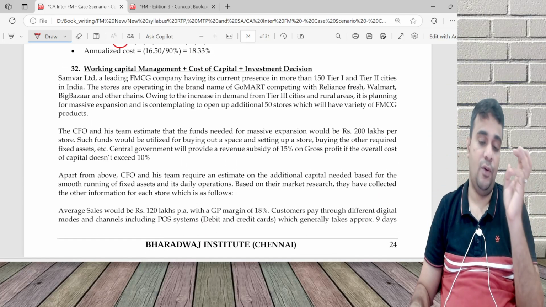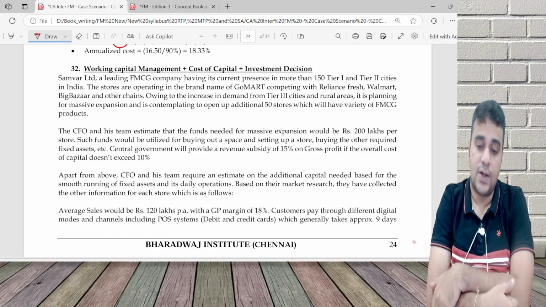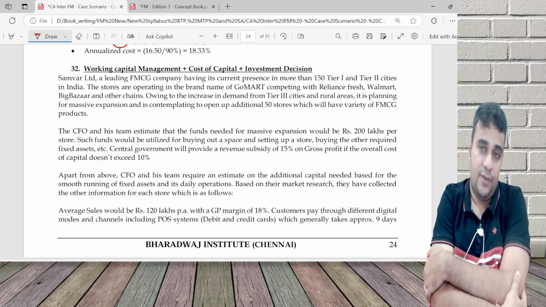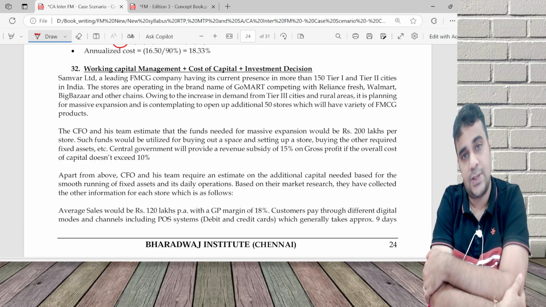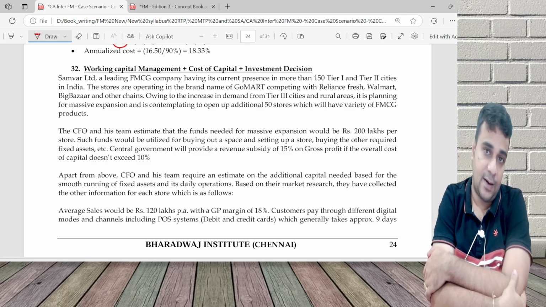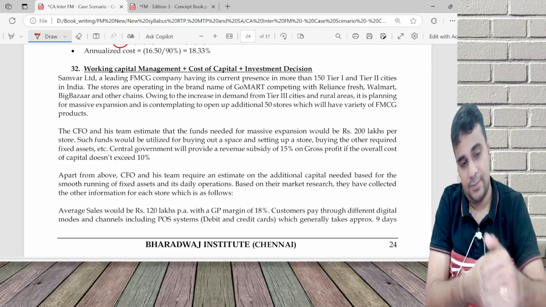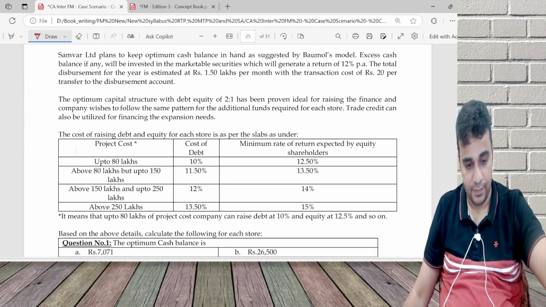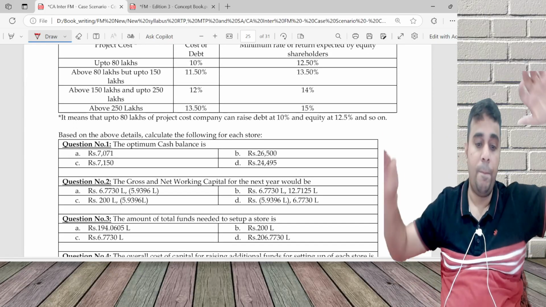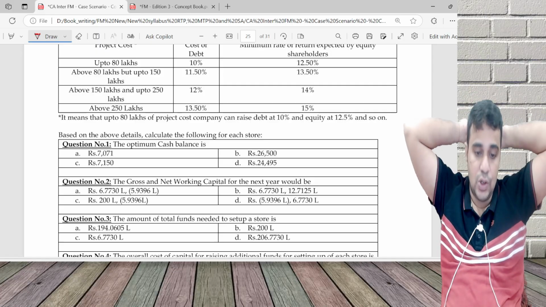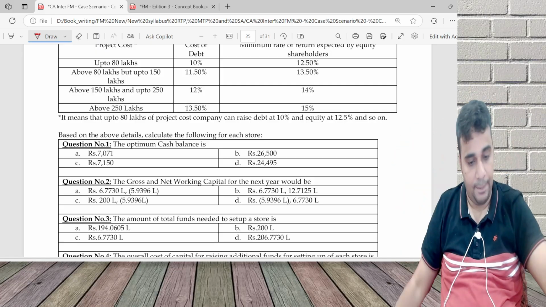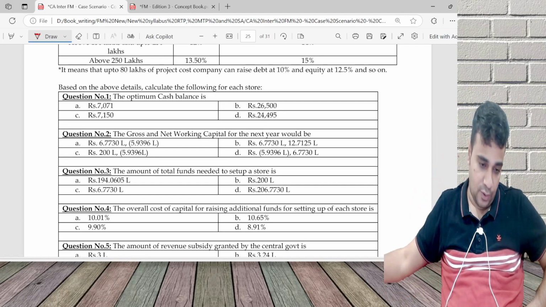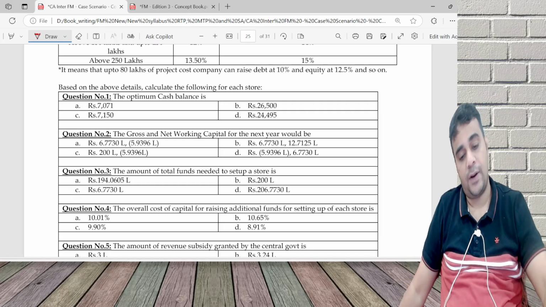32, it involves working capital management, cost of capital and investment decision. Again, we are going to do some shorter approach, very simple logical approach, and we'll get to the answer. Some requirements smarter approach, some requirements longer calculation. Let's look at the requirements first. Optimum cash balance, gross and net working capital, amount of funds, overall cost of capital, amount of revenue subsidy.